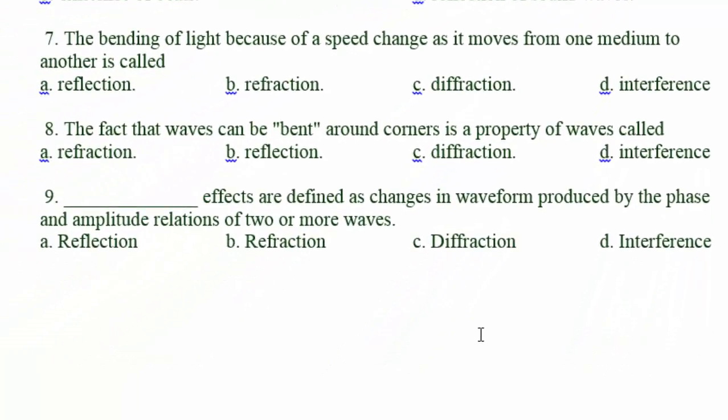Question number 9, what phenomenon accounts for the changes in the waveform produced by the phase and amplitude relations of two or more waves? This is actually the phenomenon of interference. So when two waves overlap, we see a pattern of what we call constructive and destructive interference.